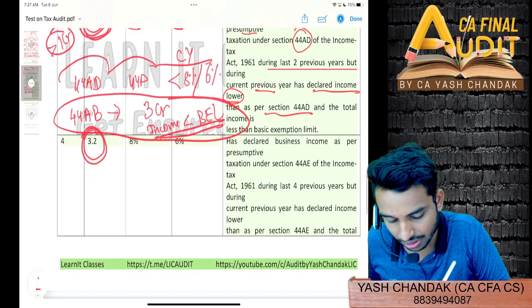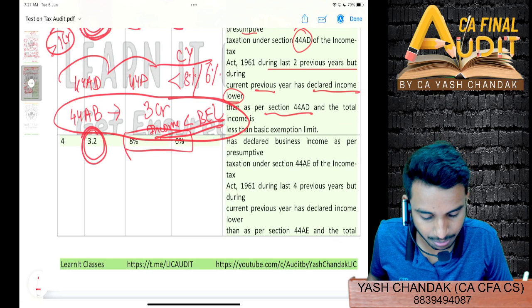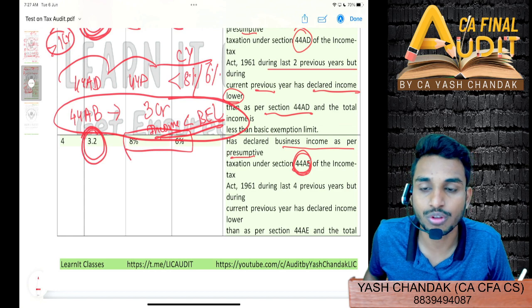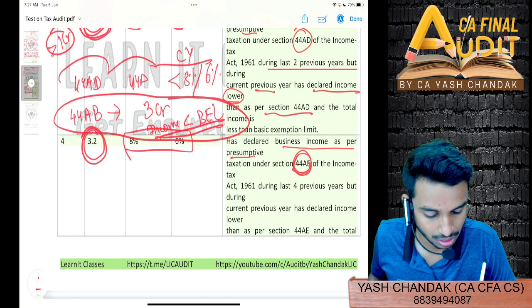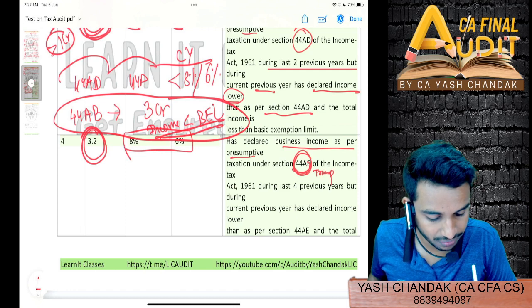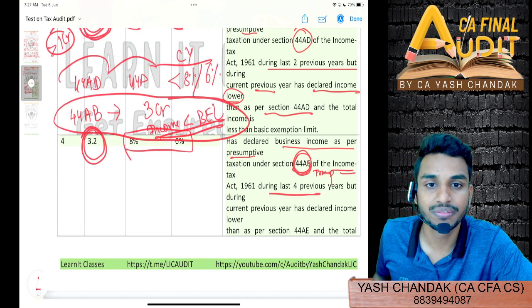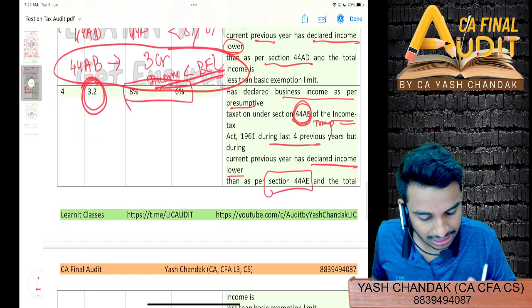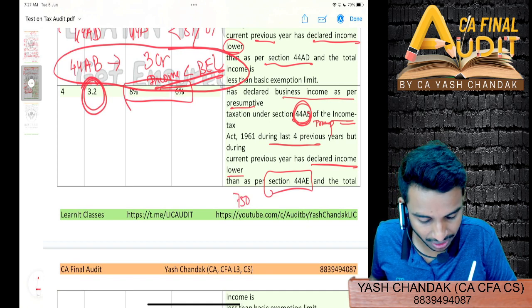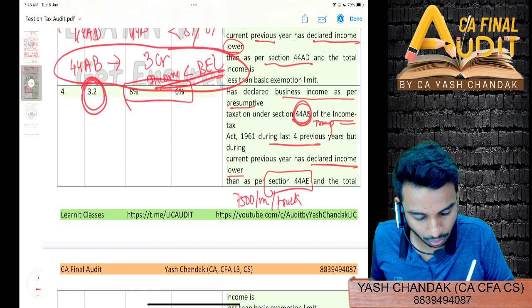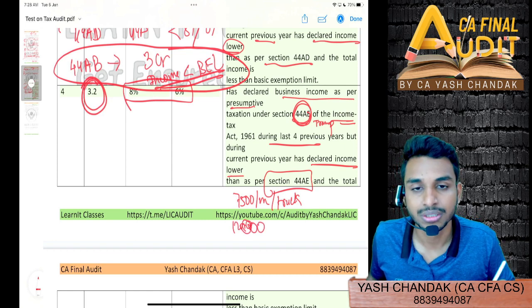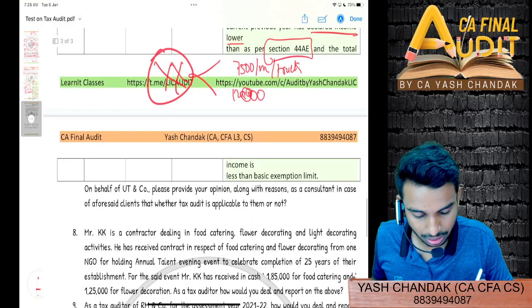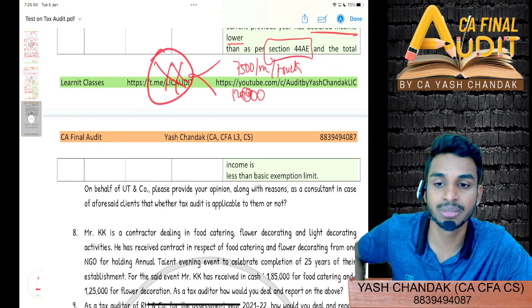Then the fourth point: 3.2 CR is the turnover, 8% and 6% are the cash receipts and cash payments. You have declared business income as per presumptive taxation under section 44AE. What was section 44AE with respect to? Transporter, hiring vehicle business, right? During the last 4 previous years. But during the current previous year, he has declared income lower than as per section 44AE. That means lower than what it would have been, 7,500 per month per truck or 12,500 per month per truck. Whatever be the amount, you have declared lower than this. And again, now the total income is less than the basic exemption limit.